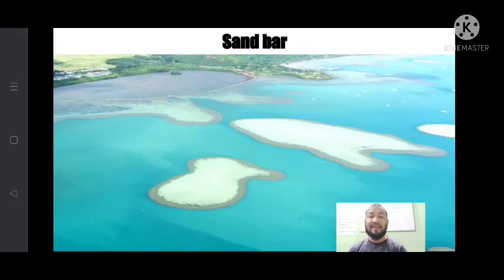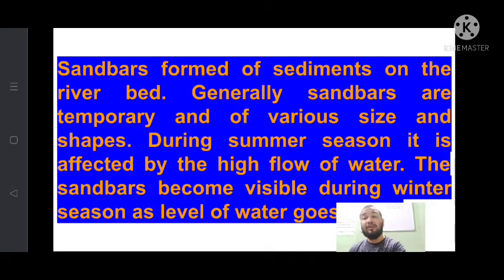You can see here the sandbars, the small white color islands. These are the sandbars of a river. When a river carries down sediments, they are deposited on the river bank as well as in the river course. Then this sandbar is basically seen. You can see the definition of sandbar: sandbars are formed of sediments on the river bed.